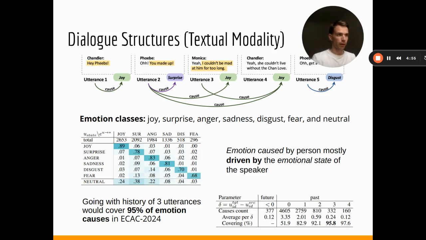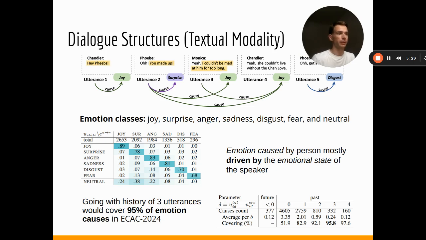That was the first finding, and the second one is that, treating the conversation as a context of a series of utterances, we looked at how far the emotion causes can go from one utterance towards another. An interesting finding is that 50% of the emotion causes happen within a single utterance.